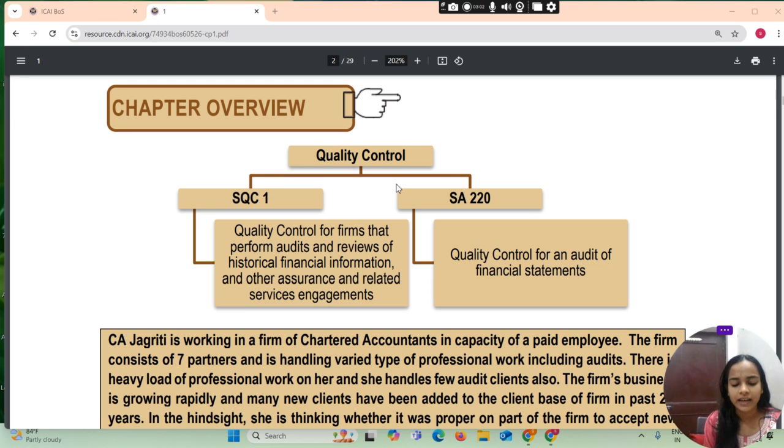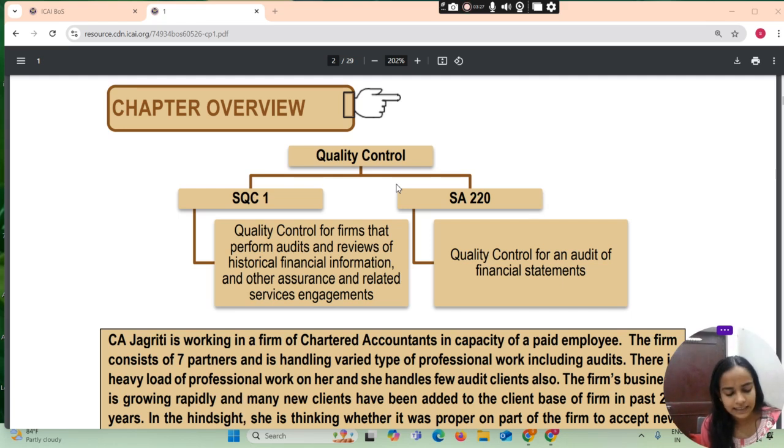What is SA 220? Quality Control for an Audit of Financial Statements. What does SA 220 talk about? That is quality control for an audit of financial statements. SQC 1 is Quality Control for Firms that perform Audits and Reviews of Historical Financial Information, and other Assurance and Related Services engagements.